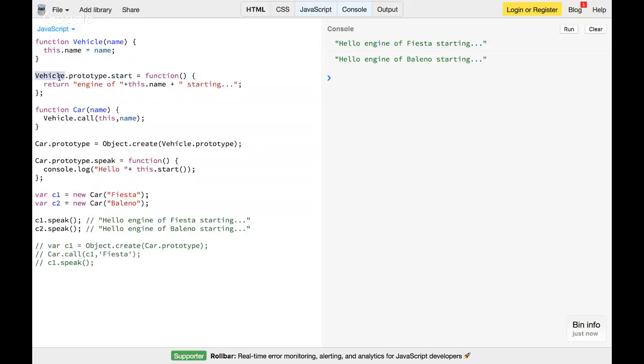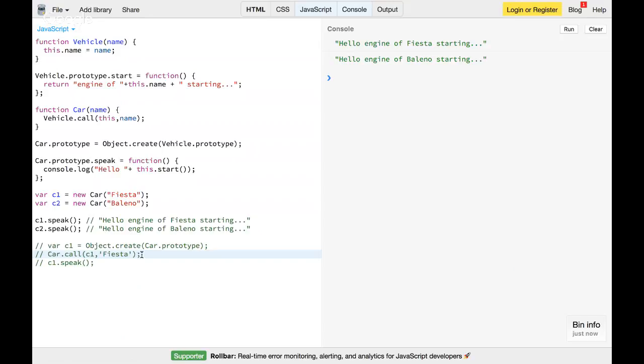Parent is nothing but vehicle. Vehicle has a start method, and that's how c1 gets the start method. When c1.start is executing, this.name changes to c1.name because the execution context changed to c1. That's how it works. So we know when we run this new car, behind the scenes it creates a brand new object and then it links, right?